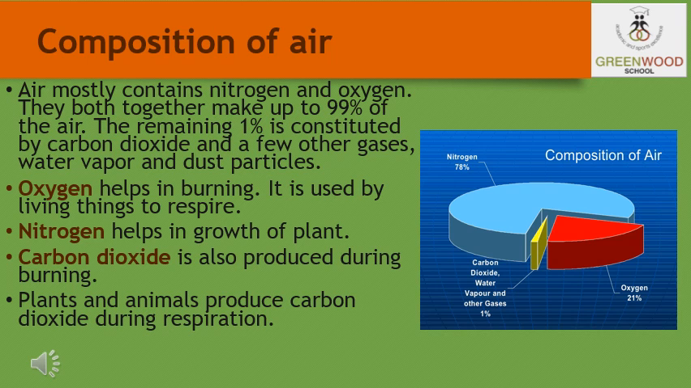The third component is carbon dioxide, and carbon dioxide makes up only a small component of the air. Plants and animals consume oxygen for respiration and release carbon dioxide. Apart from this, we will also observe some tiny shining particles moving in the beam of sunlight. These are the dust particles which are present in the air.